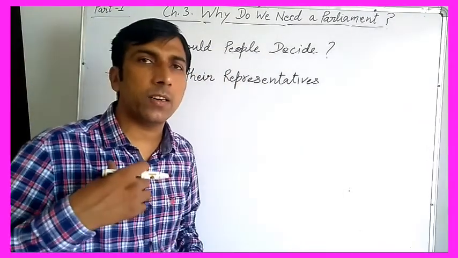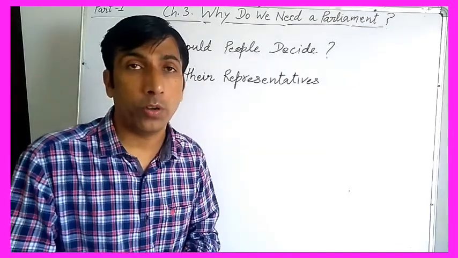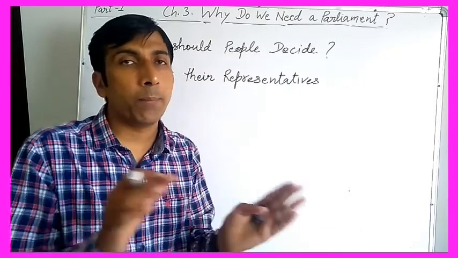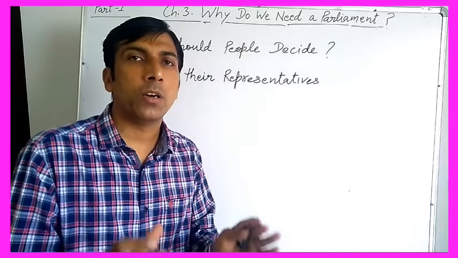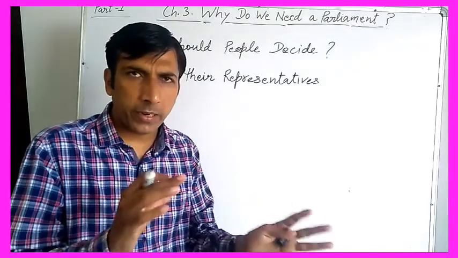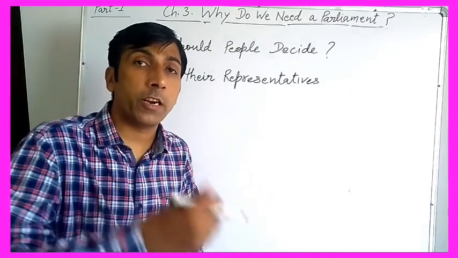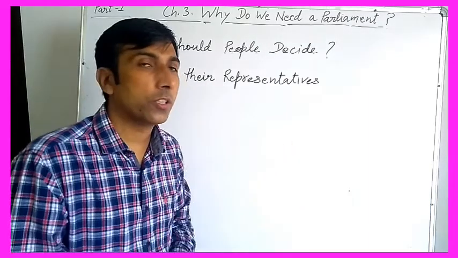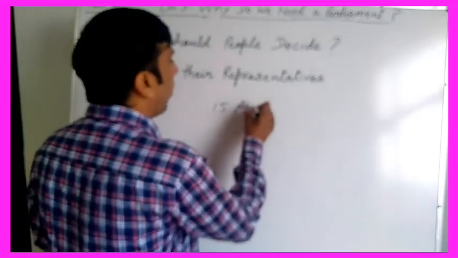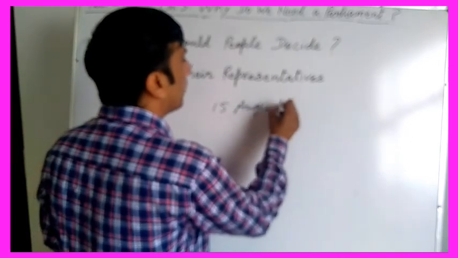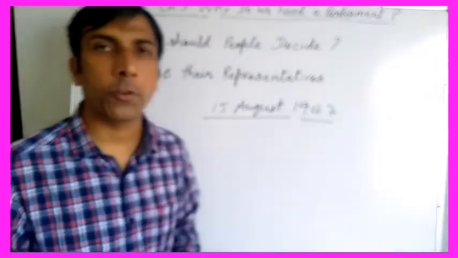If we recall the experience during the colonial rule, approximately 100 years under the company rule and approximately 100 years again under the British crown rule, right? So in approximately 200 years of colonial rule, we experienced a lot of difficulties under foreign rule. India got freedom in 1947, on 15th of August, right? 1947.